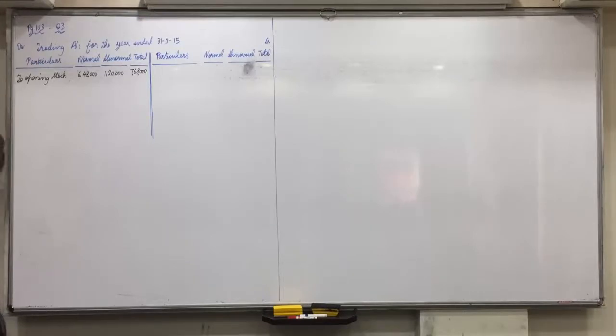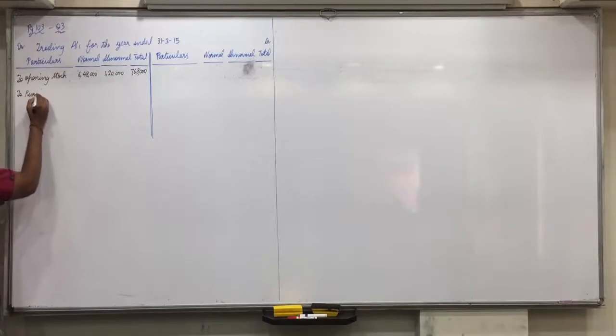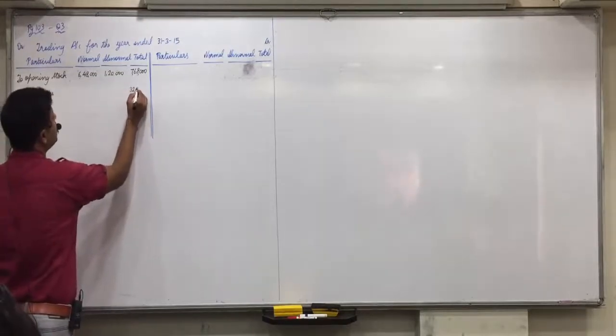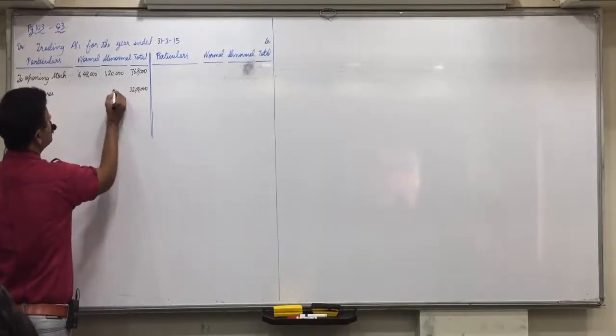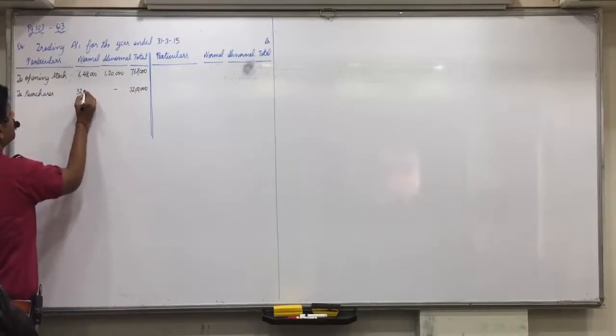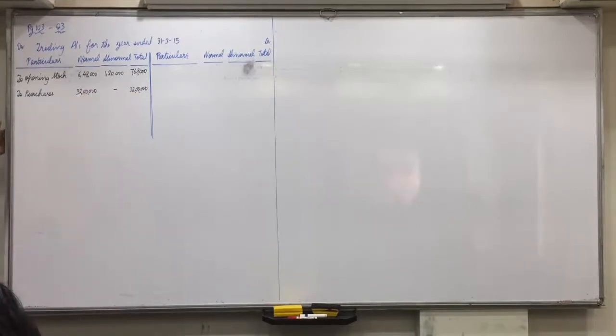Now what are purchases of last year? 32 lakhs. Now tell me, would you ever purchase the abnormal stock? No. So entire purchases are normal only. Your stock purchase may later on become abnormal, but from the market you will never purchase abnormal goods. So purchases are all normal. Did everyone understand this? Any purchase expenses?